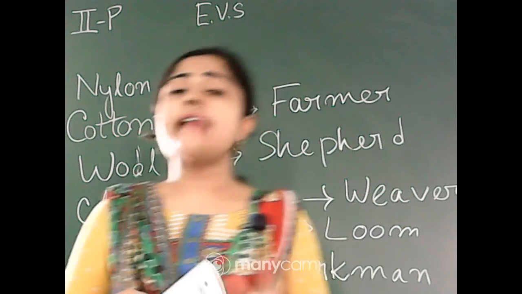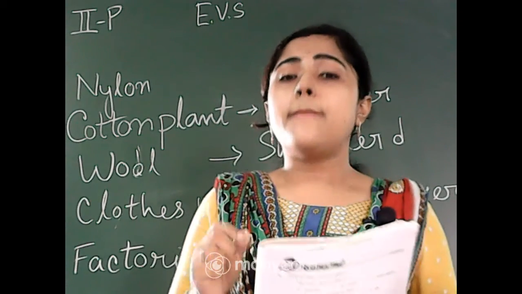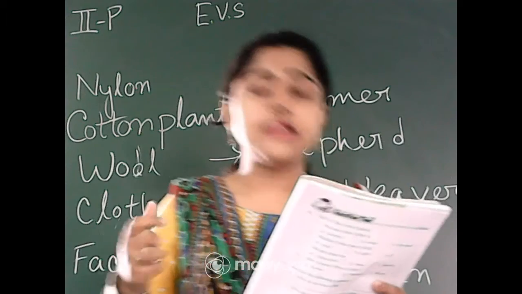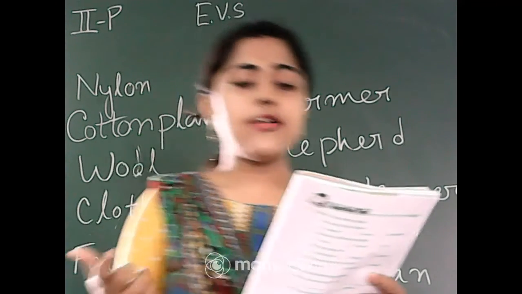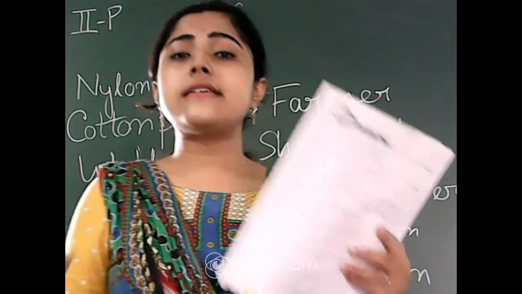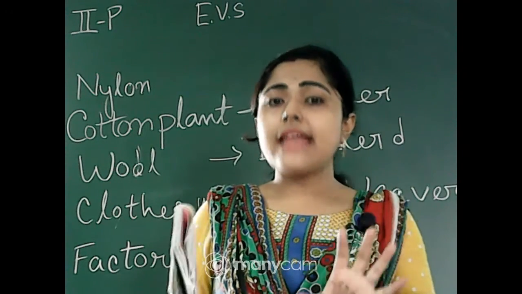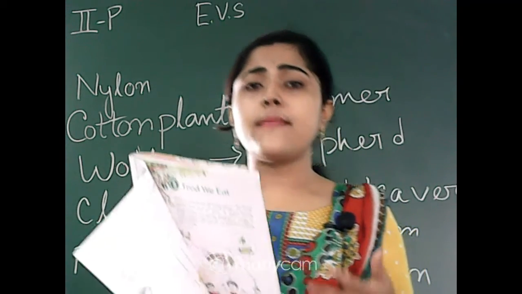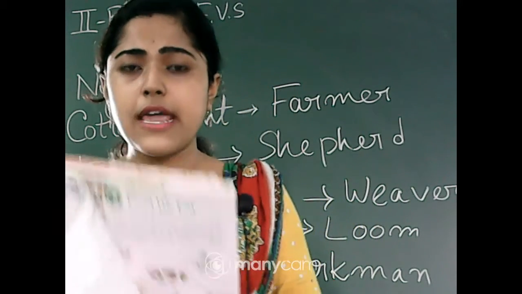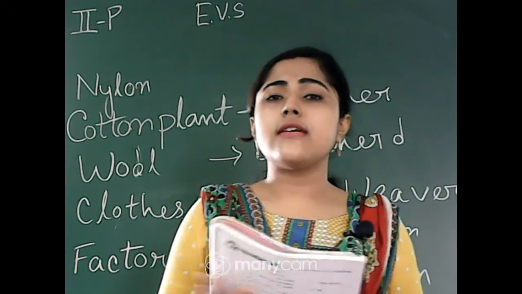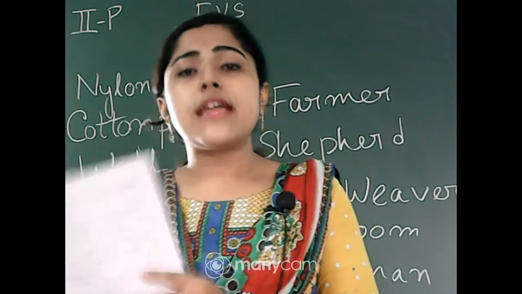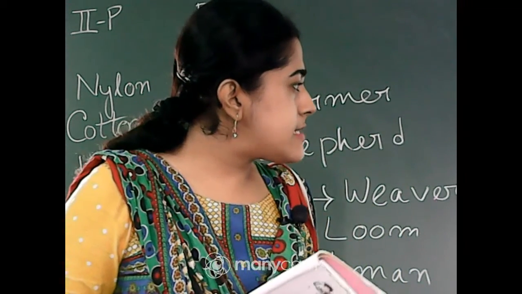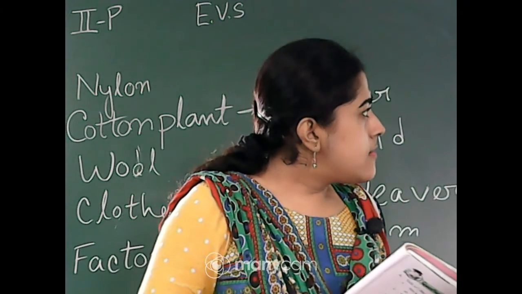Like that, nylon is also a material, but this is a man-made material. Cotton is mixed with nylon thread, and we get better nylon. So nylon is also a material, and we work on it, and we make clothes and other things. We mix it with other thread also. That's why we call this man-made fibers. So did you understand now? Okay.